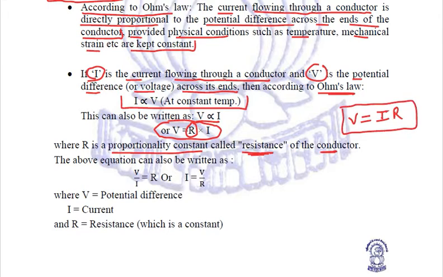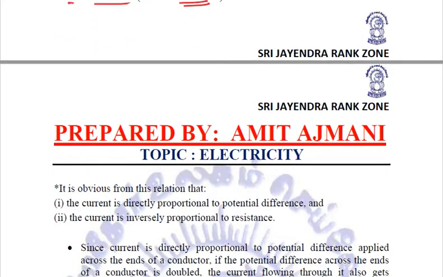This equation can also be written as R = V/I or I = V/R. And in these formulas, V relates to the potential difference whose SI unit is volts, I represents the current whose SI unit is ampere, and R is the resistance. This is a constant. So this is our Ohm's law, right?